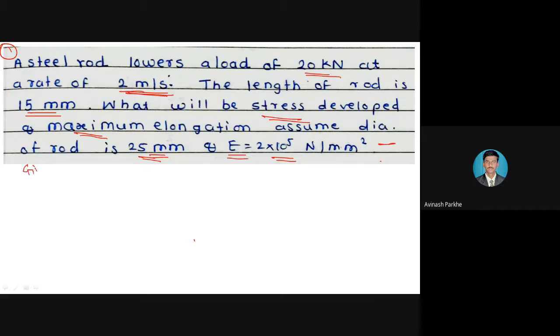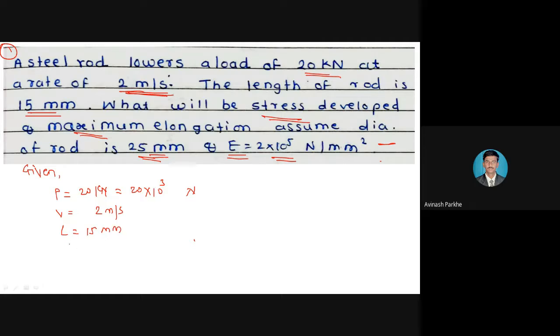So if I write down the given parameters, P is 20 kilonewton, immediately converted to 20 into 10 raised to 3. Then the velocity is 2 meter per second. The length of rod is 15 mm.